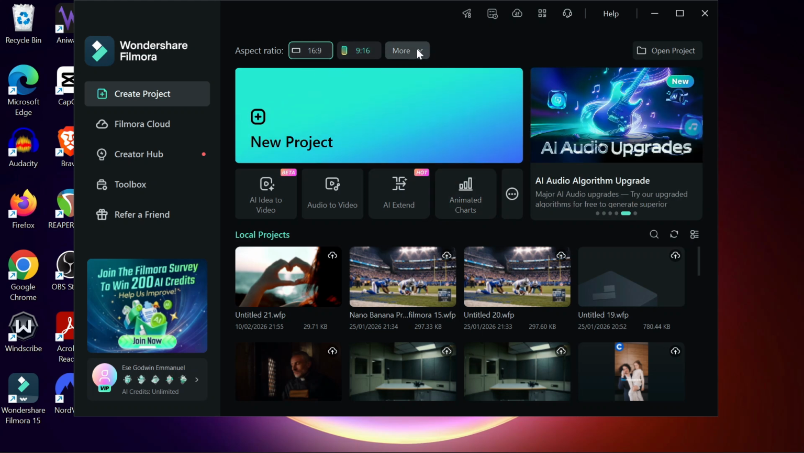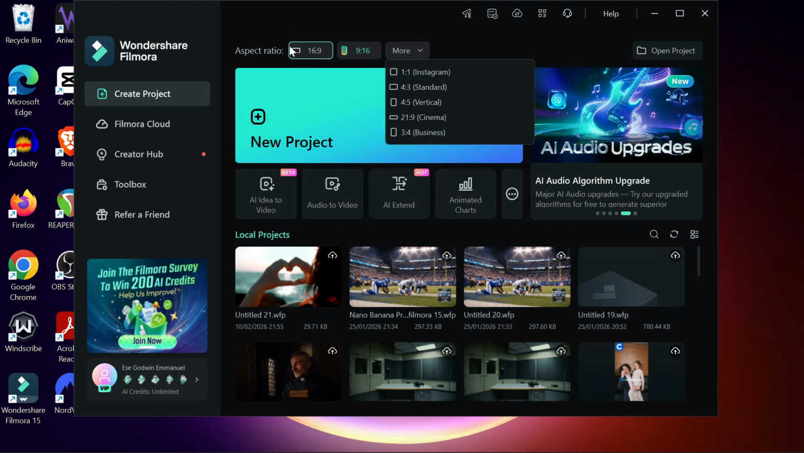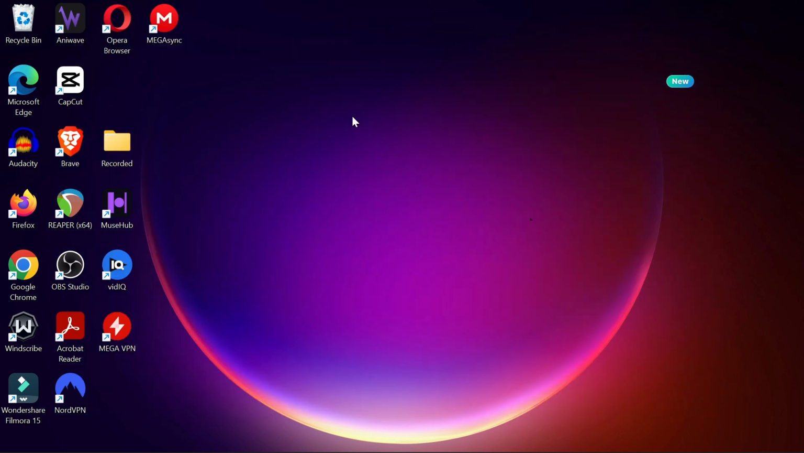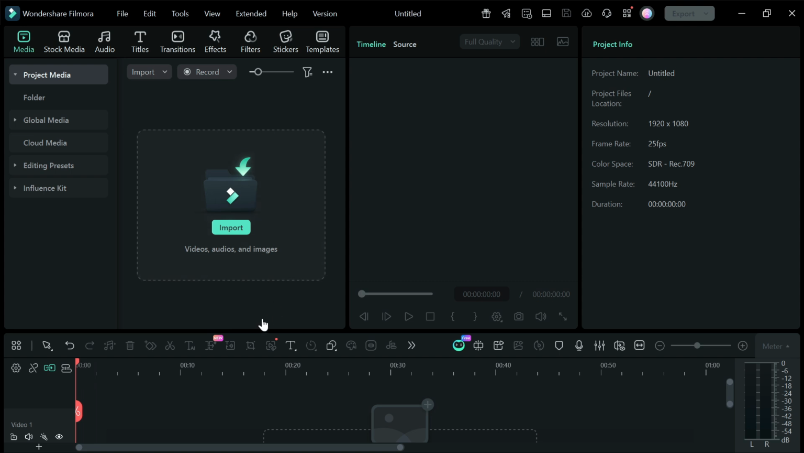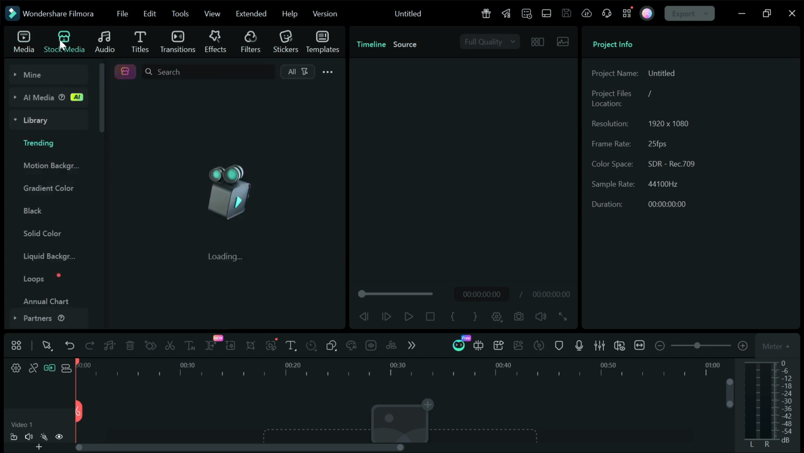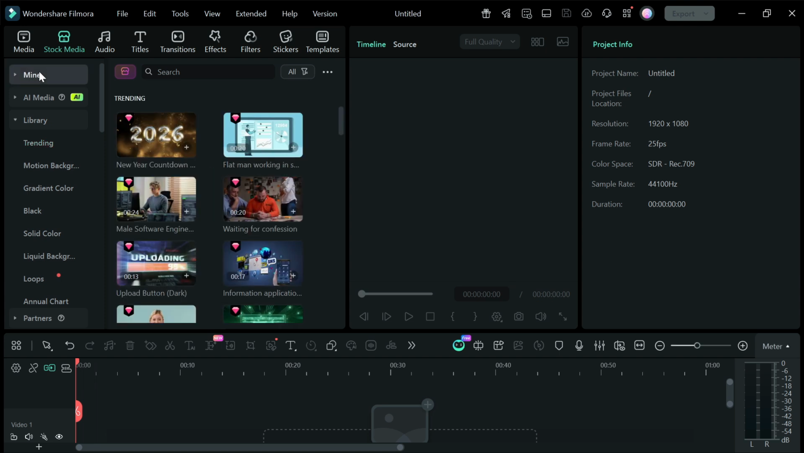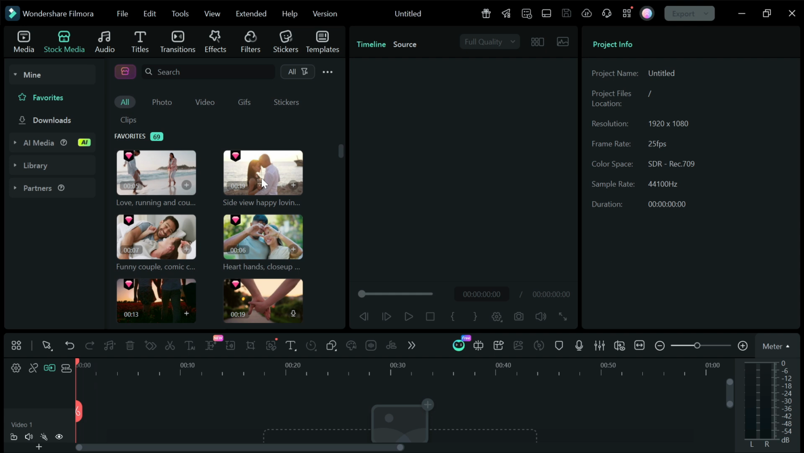Let's start by opening Filmora Desktop and creating a new project. Once the project opens, the first thing you want to check is your aspect ratio. For this video, we're using 16:9, which is perfect for long-form YouTube or desktop viewing. Setting the correct aspect ratio from the beginning helps avoid cropping issues later and keeps your video looking clean and